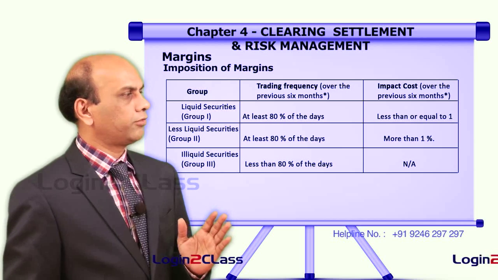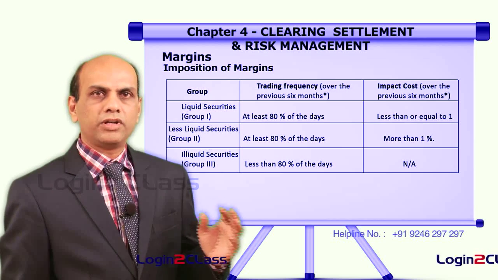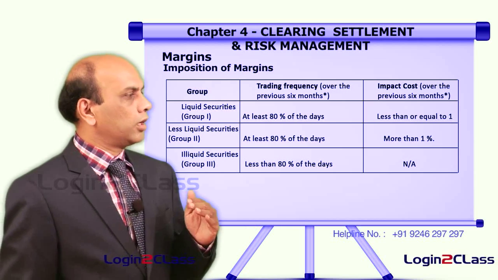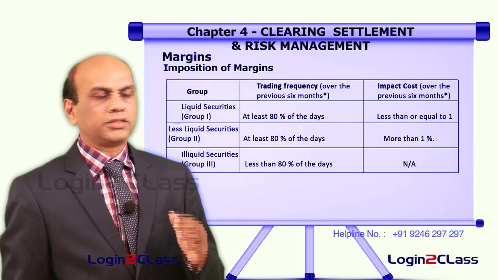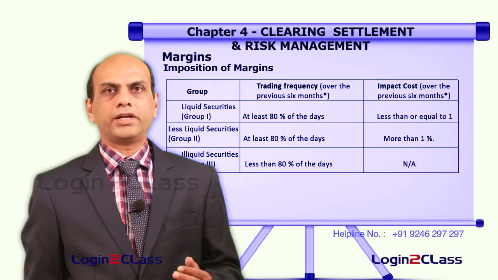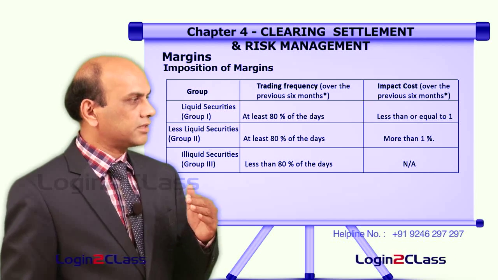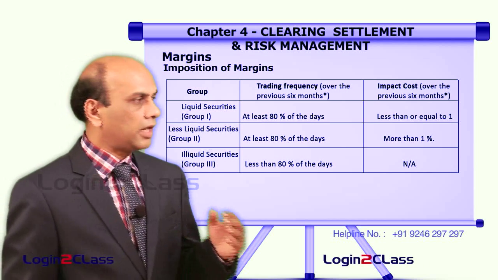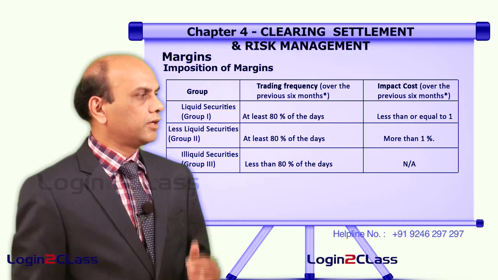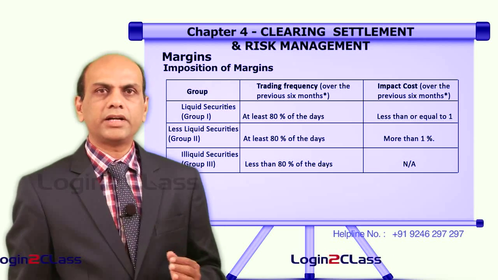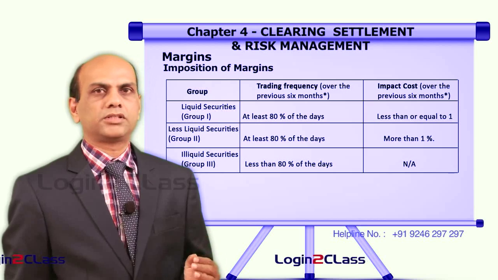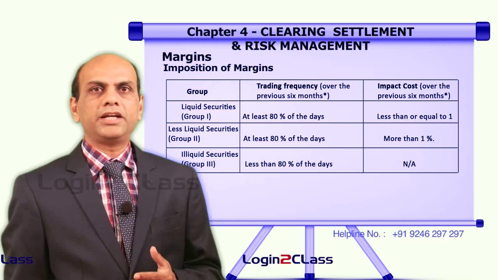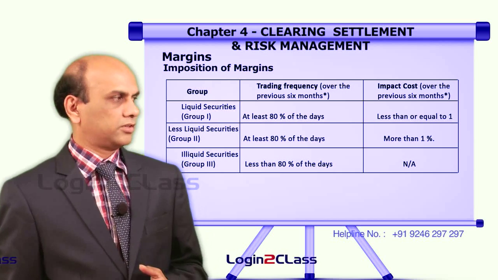Now, the trading frequency for each category, when we check the previous 6 months activity: for liquid securities it is 80% of the time they are traded in the previous 6 months, and the second group has also traded at least 80% of the time in the last 6 months. Similarly, illiquid securities are securities which have not traded equal to or more than 80% of the time in the last 6 months.